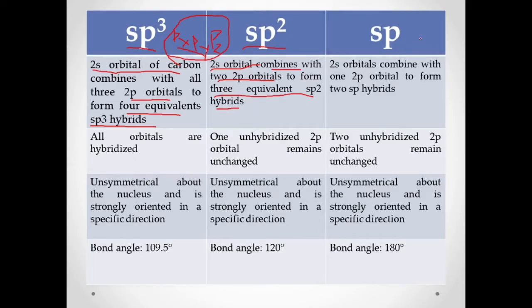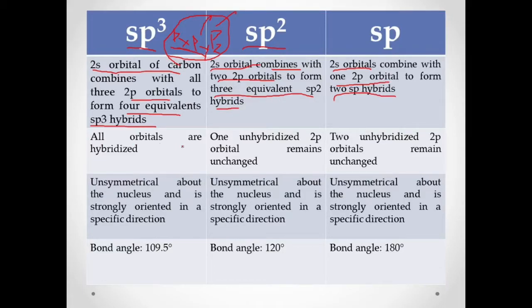While for sp, the 2s orbital combines with one 2p orbital to form two sp hybrids. That means your 2s orbital only combines with your px, leaving behind your py and pz to be unhybridized.